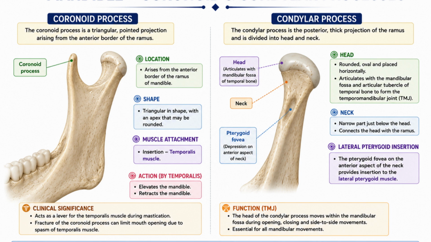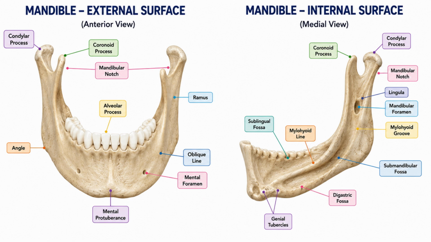On the anterior surface of the neck, there is an anatomical landmark called the pterygoid fossa. It has some muscle attachments. We'll see them in the upcoming slides. Next, we are going to see the inner surface parts. Now we have seen the important outer surface parts of the mandible, then the inner surface parts.